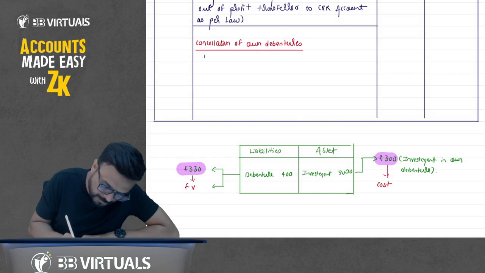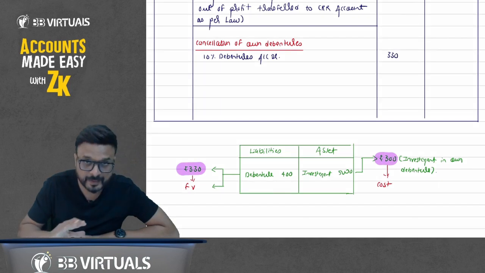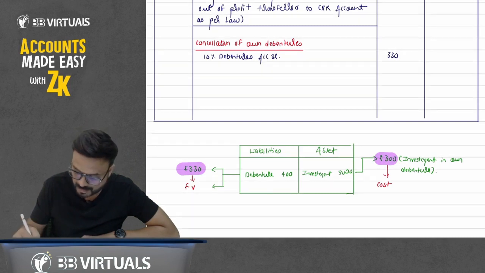So I will write it down here. 10% debentures account debit 330. Why have we debited? Decrease in liability, debited. Now you have cancelled this investment. This investment is an asset.